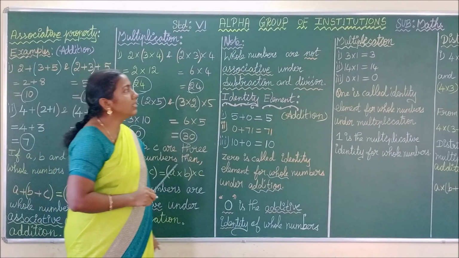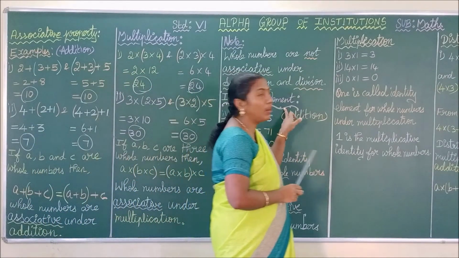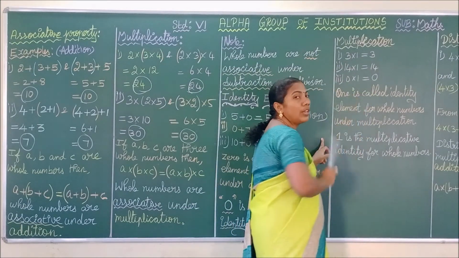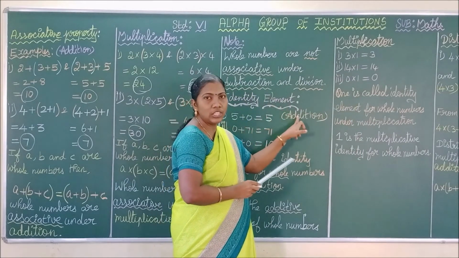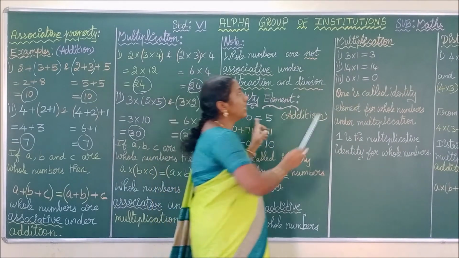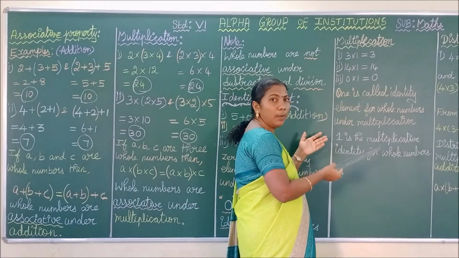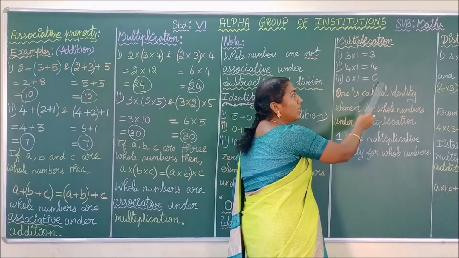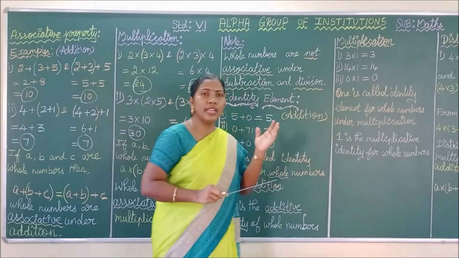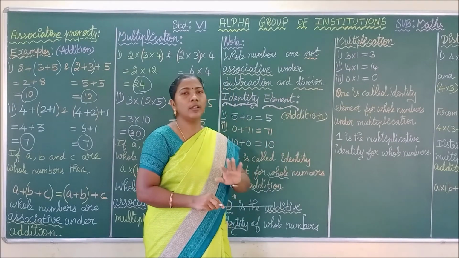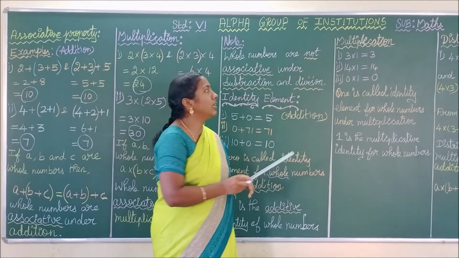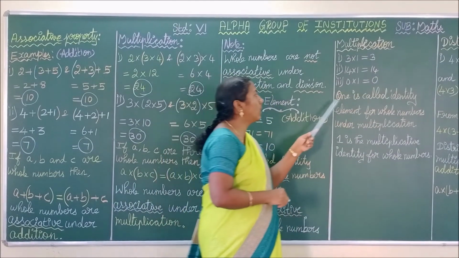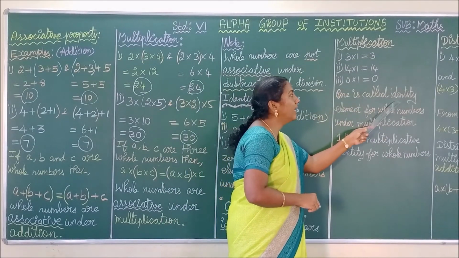It's great, children. Next we are going to see identity element for multiplication. Okay, let us see. 3 into 1 equal to 3. In the identity element of addition, we add the number. In the case of identity element of multiplication, we are multiplying the number. See here, 3 into 1, 3; 14 into 1, 14; 0 into 1, the answer is 0. That is, if you multiply any number with 1 or 1 with any number, we get the same number. Such property is called identity property. Here the operation we are using is multiplication. So, we call 1 the identity element.